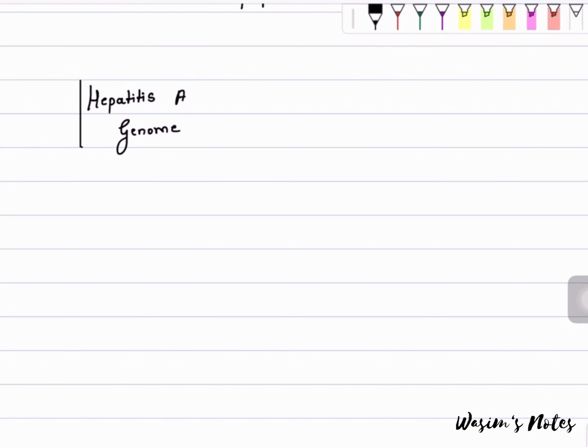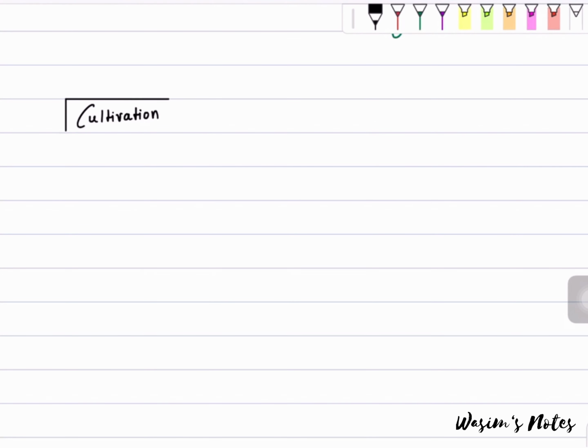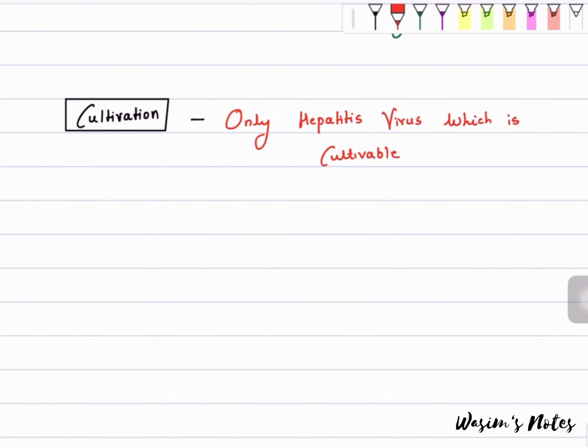Hepatitis A genome. So it has 4 genotypes and the most common genotype is 3A. Let's talk about cultivation. Hepatitis A virus is the only cultivable hepatitis virus, which is easily grown on diploid cell lines.